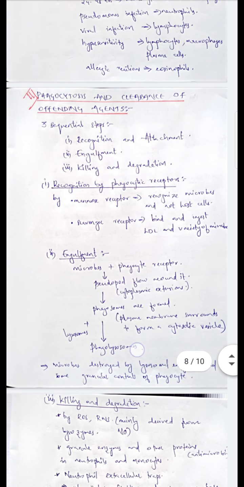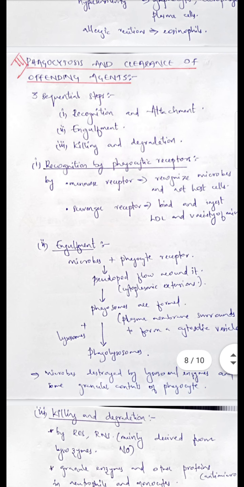Third step is phagocytosis and clearance of offending agent. There are three sequential steps. First one is recognition and attachment. Second one is engulfment. Third one is killing and degradation. Recognition is by the phagocytic receptor. There are two types of receptors, mannose receptors and scavenger receptors. Mannose receptor will recognize only the microbes, not the host cell. Scavenger receptors will bind and ingest low density lipoprotein and a variety of microbes.